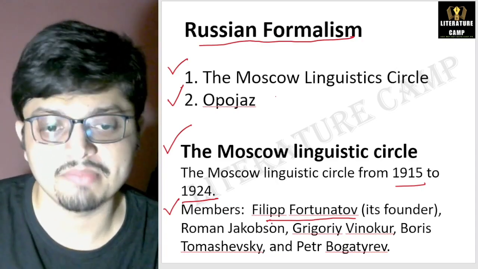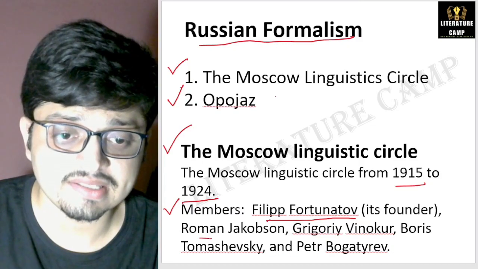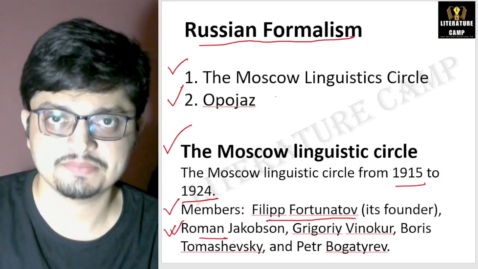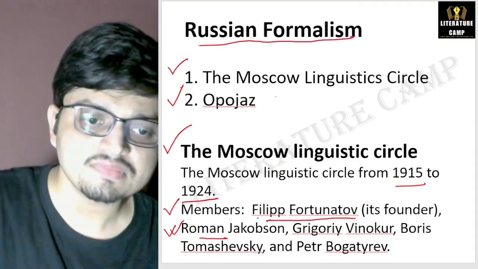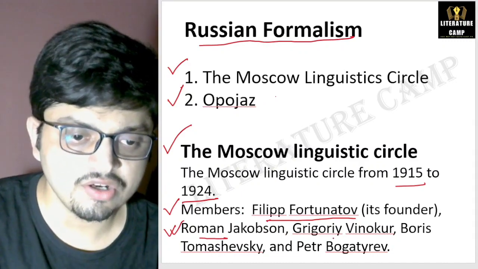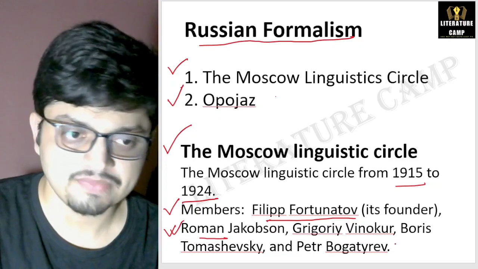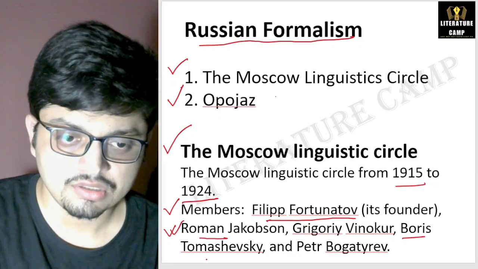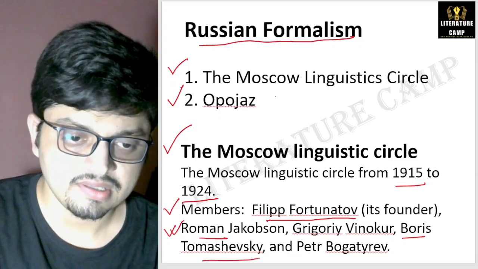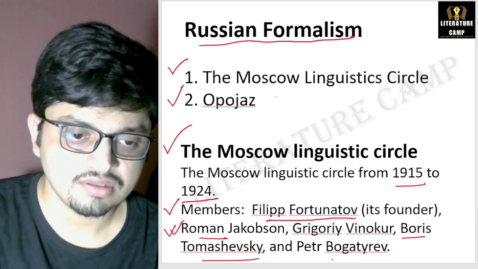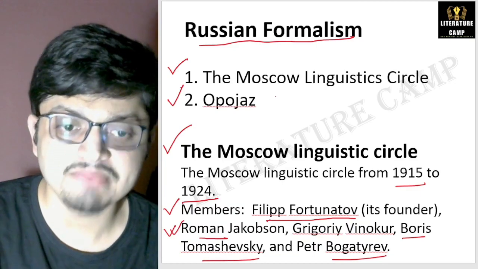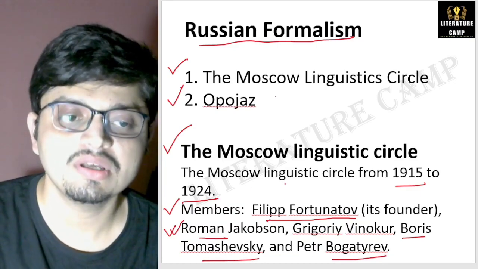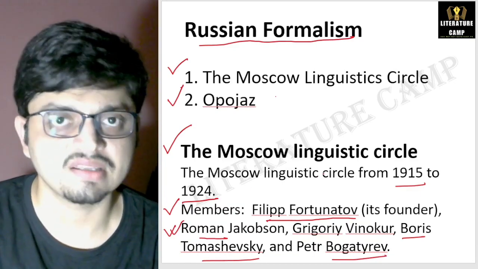He's the founder member. Then Roman Jakobson. Yes, he's a very key member of this group, the Moscow Linguistic Circle. Next, Grigory Vinokur. Next, Boris Tomashevsky and Pyotr Bogatyrev. These are the names you need to remember. These are the members of this group, the Moscow Linguistic Circle.